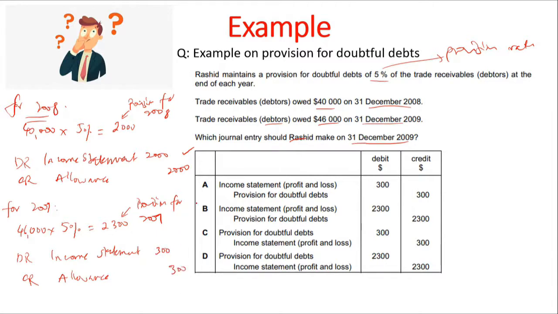The reason is that in 2008, you have already recorded a provision of 2,000. Now the new provision is 2,300, so it has only gone up by $300. So you only record the increase in provision. That is 300. Since this is a multiple choice question, the answer here would be option A.